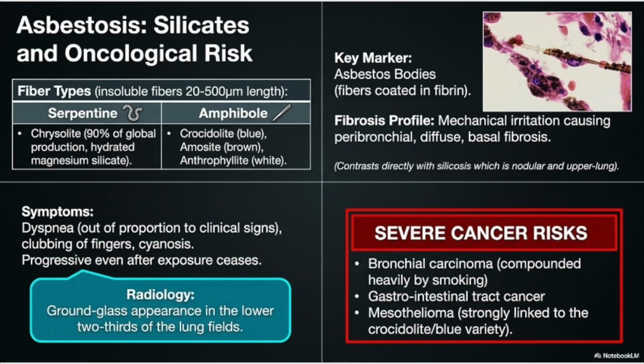The greatest concern with asbestos exposure is its strong association with malignancy. Workers have an increased risk of bronchogenic carcinoma, mesothelioma involving the pleura, gastrointestinal cancers, and cancers of the larynx. Smoking further increases the risk of lung cancer among asbestos workers.